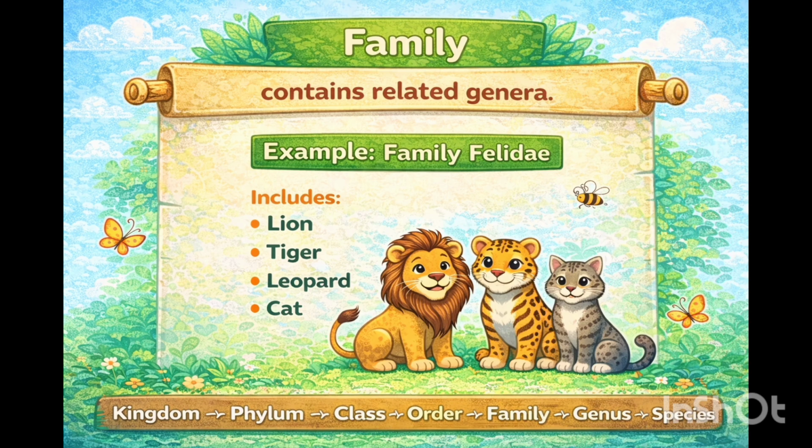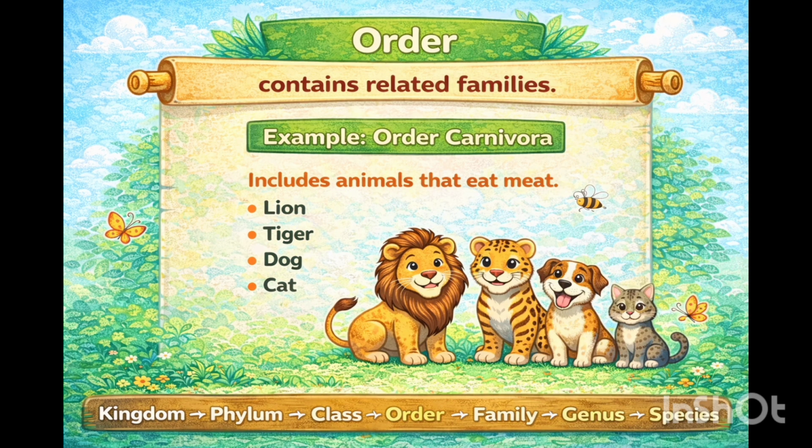Similarly, genus Panthera comprising lion, tiger, leopard is put along with genus Felis in the family Felidae. Next one, order. Order is the assemblage of families which exhibit a few similar characters. The similar characters are fewer as compared to different genera included in a family.